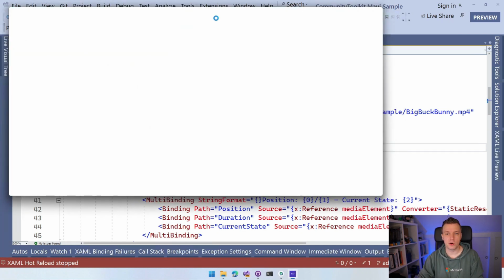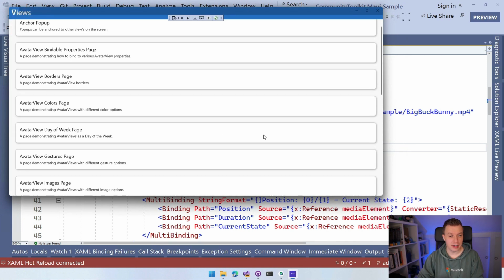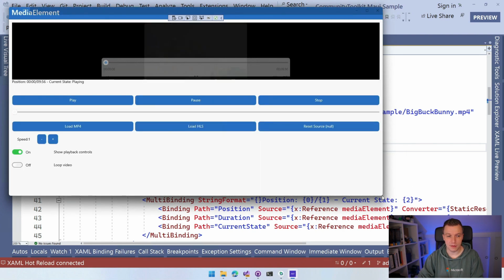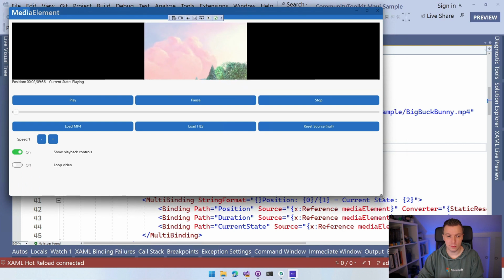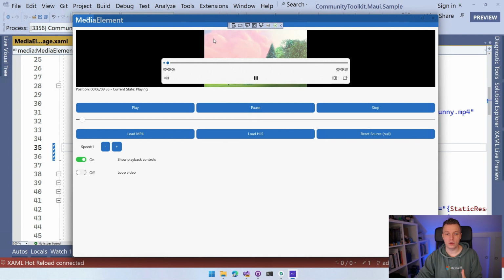So here we are. And if I go to the little menu now, go to Views, we can scroll down, and I'm going to go to MediaElement. And you can see that this exact same thing works as well, right? It looks a little bit different because now it's styled to how the Windows media player and the Windows controls should look like. And I personally don't really like the big built-in controls that they have for Windows here, but you know, here we are.